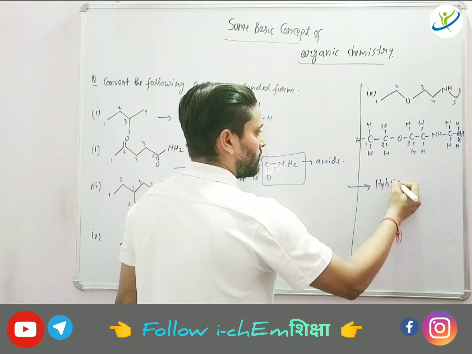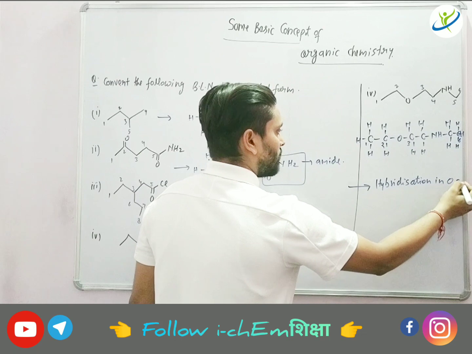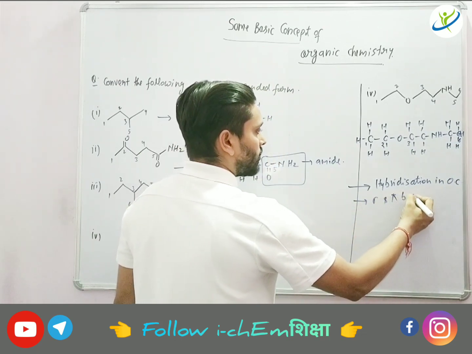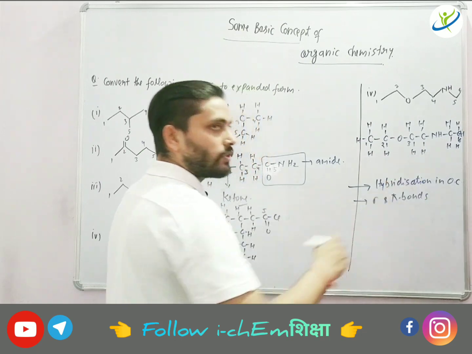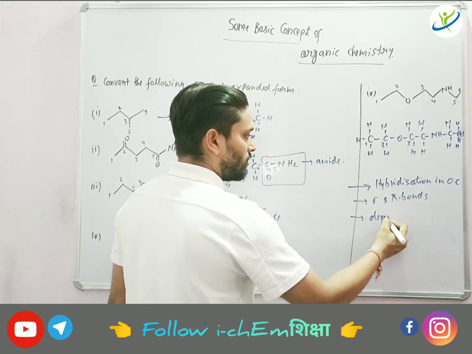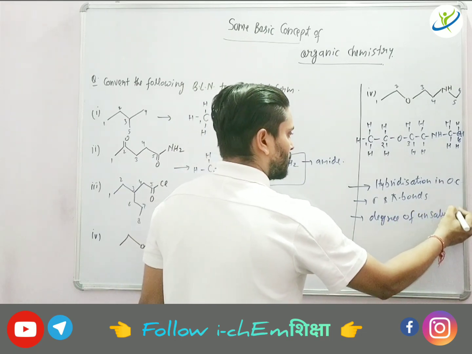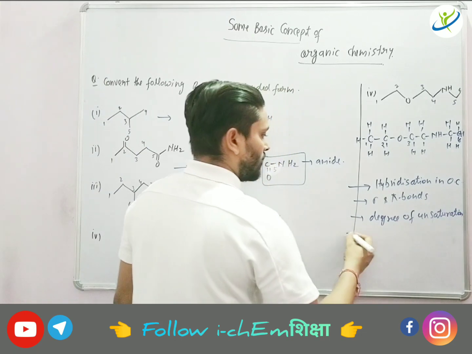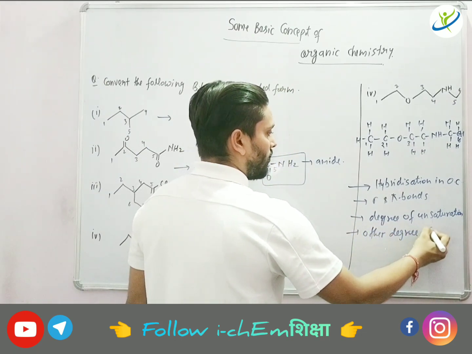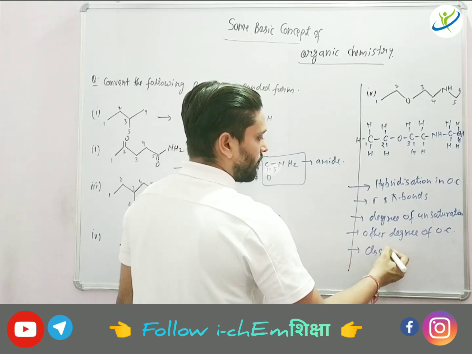Okay, few other introduction part are left, that is hybridization in organic compound, total number of sigma and pi bonds. These are the topics on which question usually ask, right? Then degree of unsaturation, other degree of organic compounds, and classification of organic compounds.